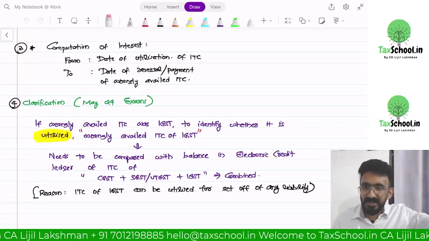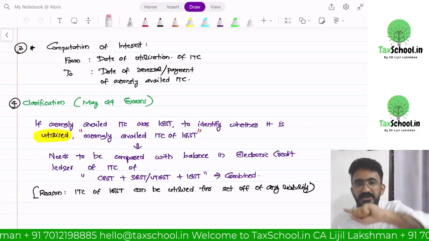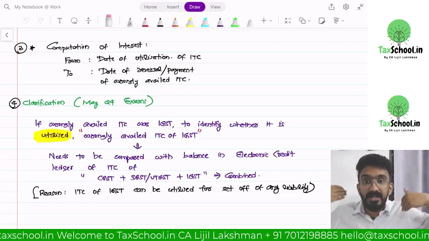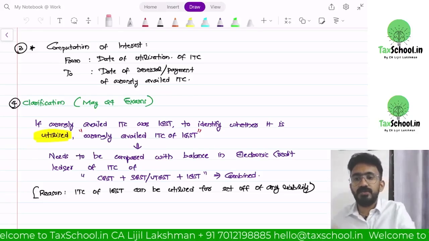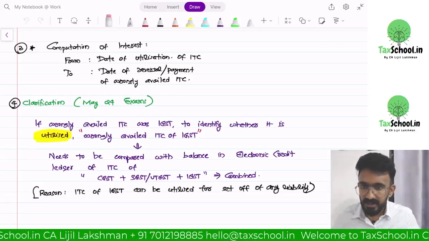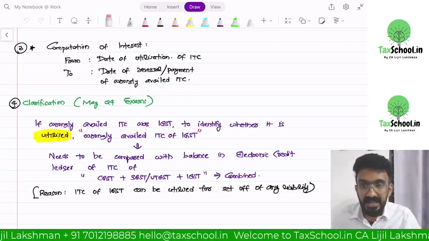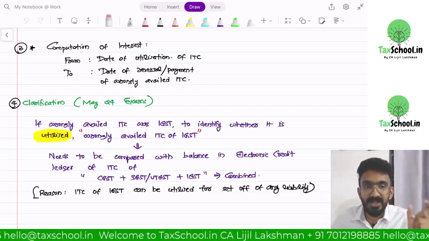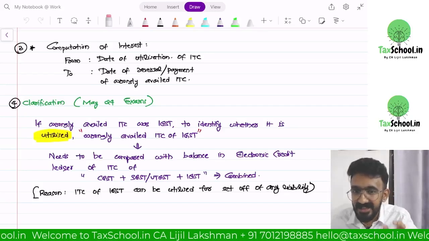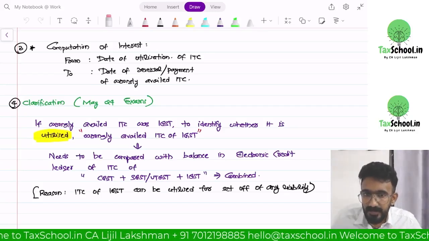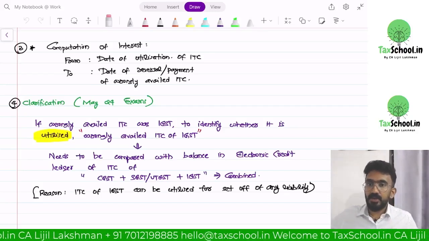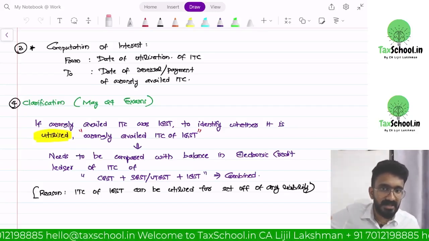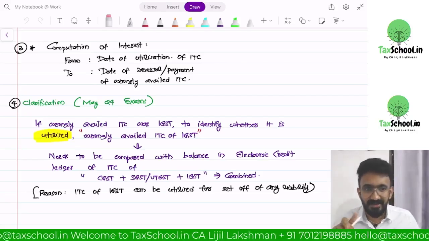Now, the manner of utilization of credit says IGST should be first set off against IGST, then against CGST, SGST in any order, but only after IGST credit is fully over, you can go for other credit. Right? Now, if IGST credit is the first credit that I have to set off, you will always have zero balance in your IGST credit ledger. Then whenever you compare IGST wrongly taken to IGST credit ledger, you will always have IGST credit ledger 0. So, they have given a relaxation there.